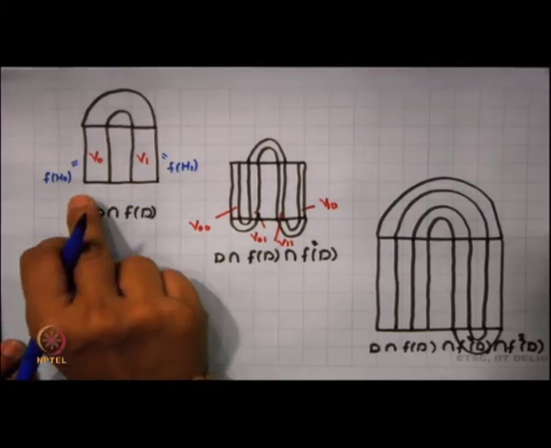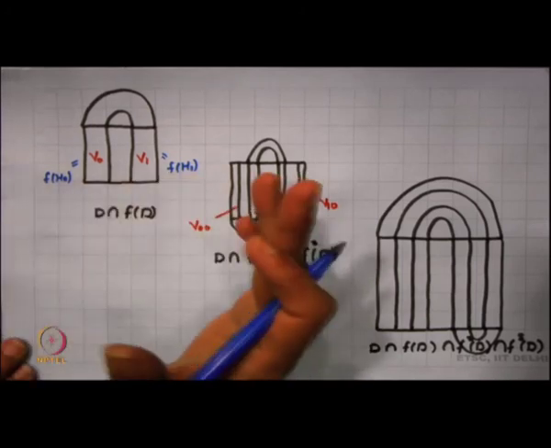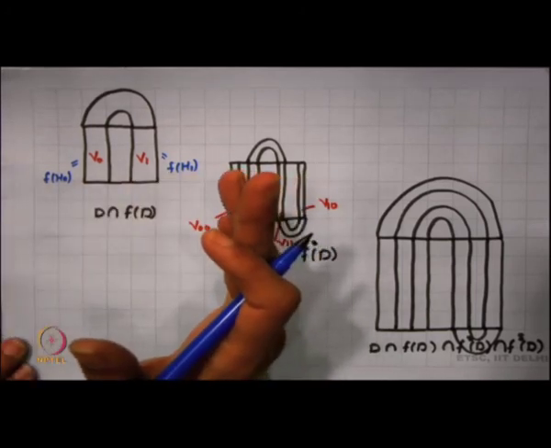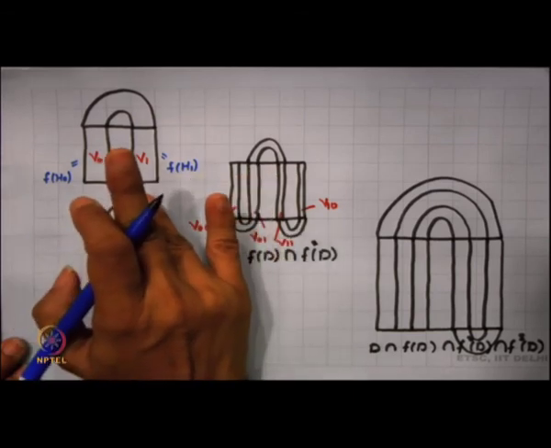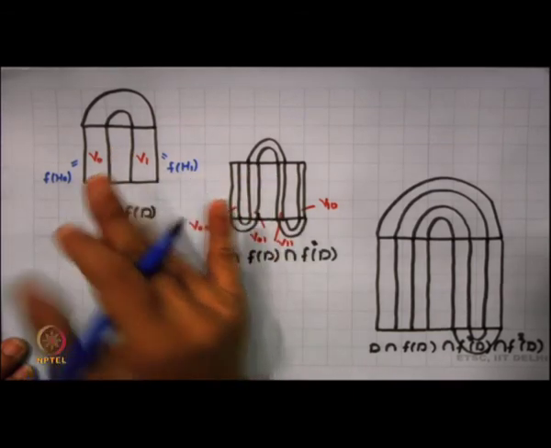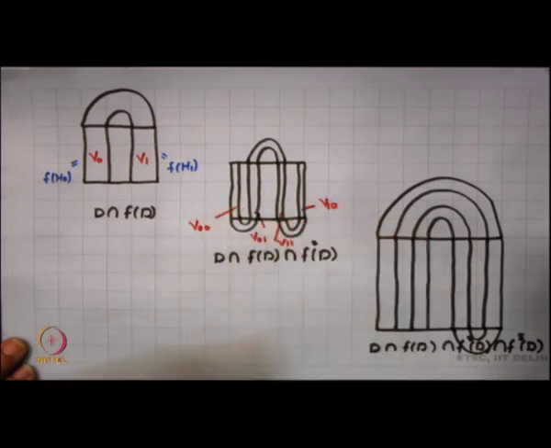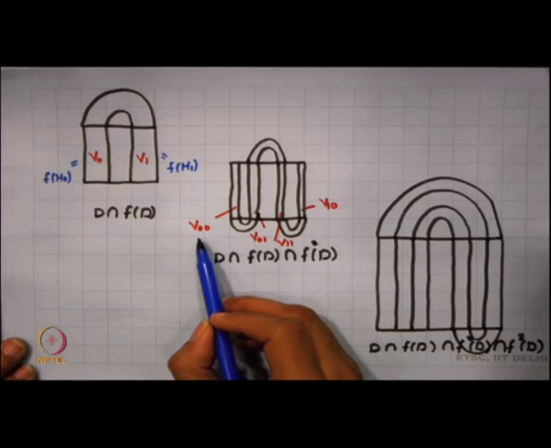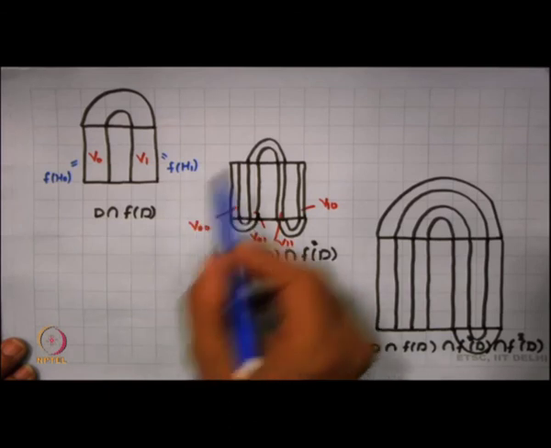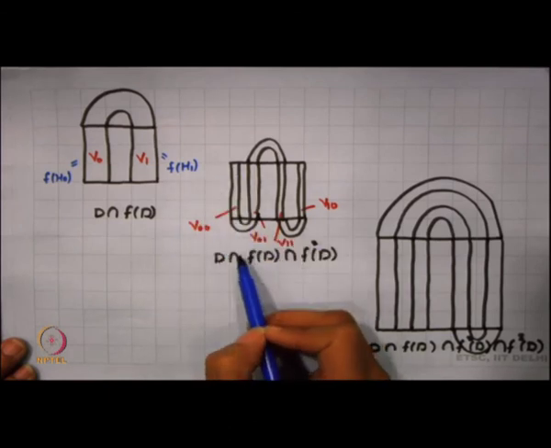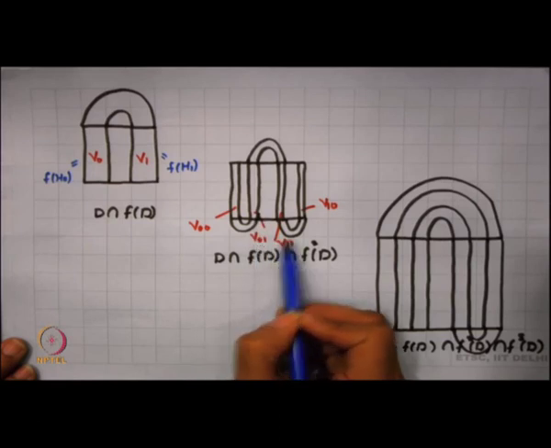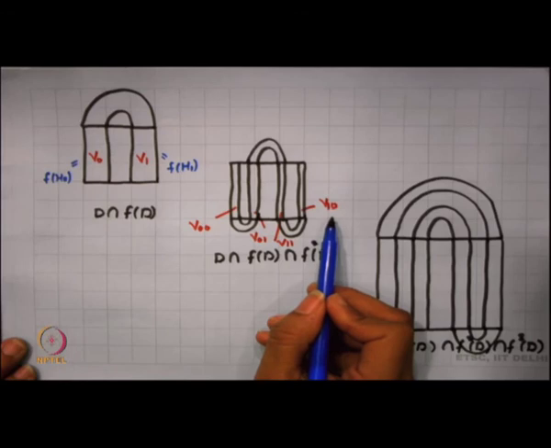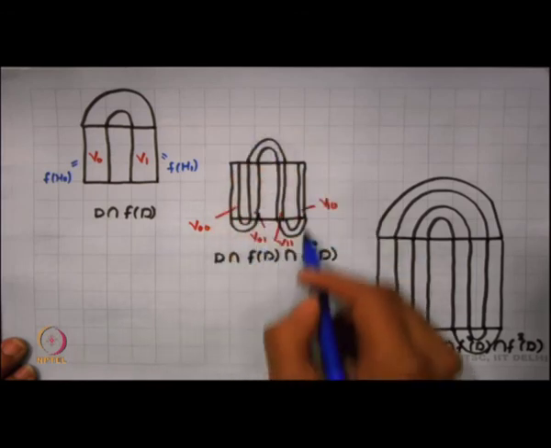So, V naught will give rise to two vertical rectangles under F, and V 1 is again going to give rise to two vertical rectangles over here. We can call these vertical rectangles V naught naught, V naught 1, V 1 1 and V 1 0, each mapped to its own place. So, this gives rise to 4.